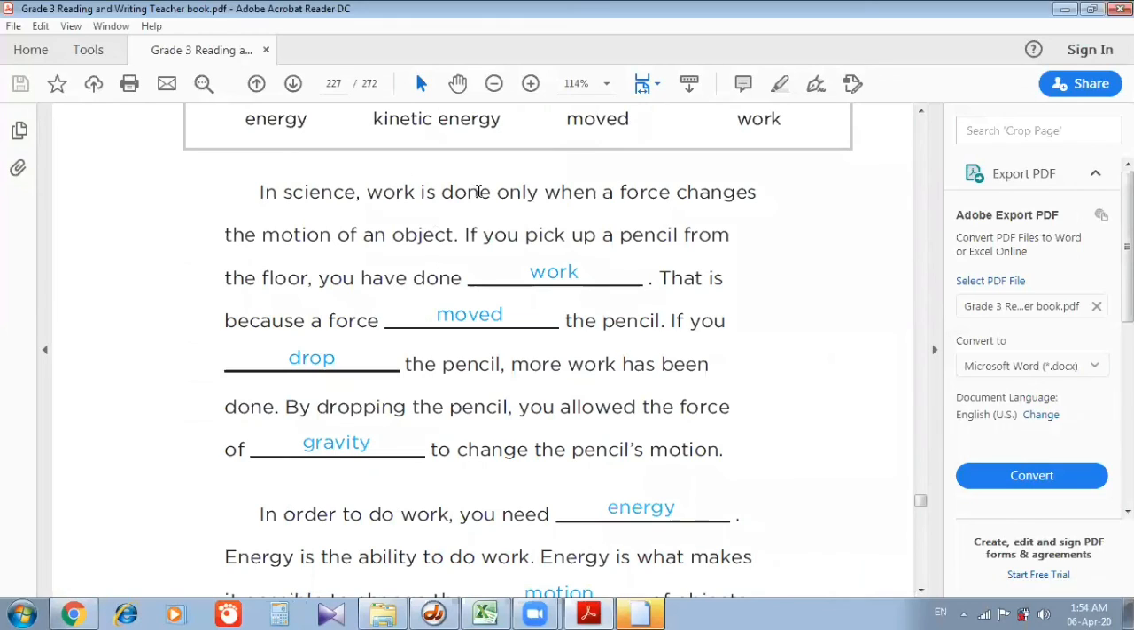Page number 219. In science, work is done only when a force changes the motion of an object. If you pick up a pencil from the floor, you have done work. That is because a force moved the pencil. If you drop the pencil, more work has been done. By dropping the pencil, you allowed the force of gravity to change the pencil's motion.